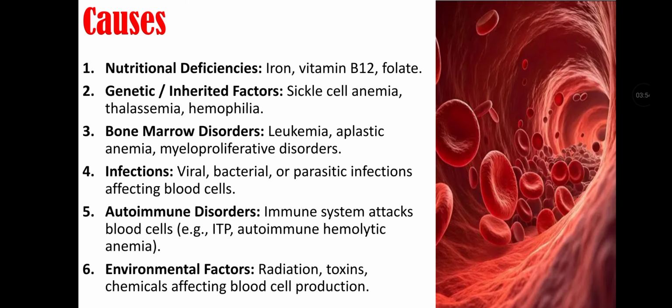Causes of blood disorders. First is nutritional deficiencies that may include iron, vitamin B12, or folate deficiency. Second is genetic or inherited factors that cause sickle cell anemia, thalassemia, or hemophilia. Third cause is bone marrow disorders that may cause leukemia, aplastic anemia, and myeloproliferative disorders. Fourth is infection that may be viral, bacterial, or parasitic infection that affects blood cells. Fifth is autoimmune disorders, that is immune system attacks blood cells. And sixth is environmental factors like radiation, toxins, and chemicals affecting blood cell production.